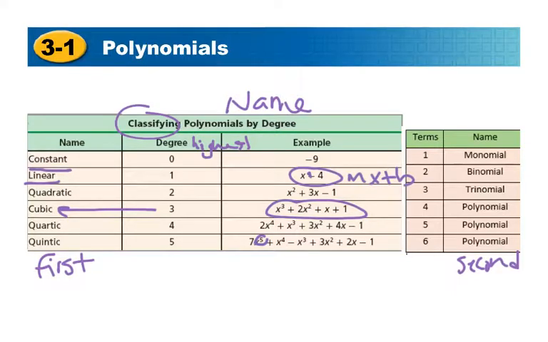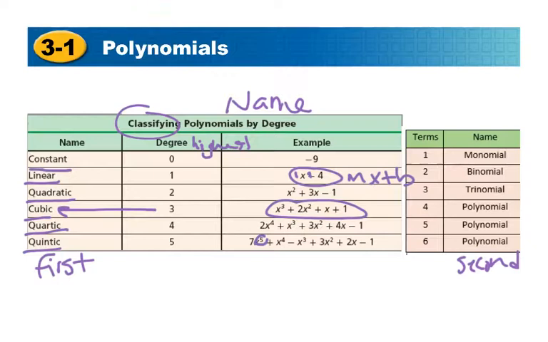Our m in this case would have been a 1, our x, and then our b would have been -4. Then we have quadratics, which we've been investigating a little bit in Chapter 2 when we were factoring them and all of that good stuff. We've also got a cubic, which again means that there's a power of 3, quartic, power of 4, and a quintic, so that's power of 5.